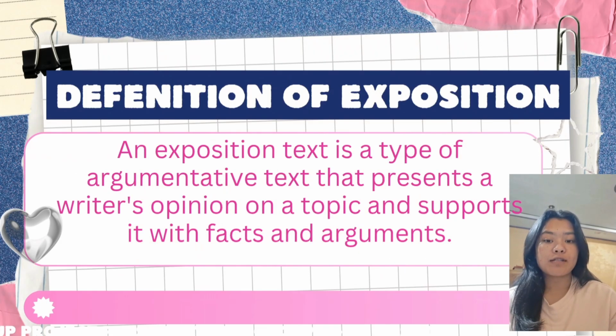Definition of exposition text. An exposition text is a type of argumentative text that presents a writer's opinion on a topic and supports it with facts and arguments.